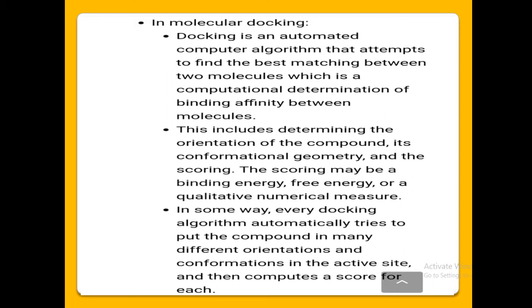This includes determining the orientation of the compound, its conformational geometry, and the scoring. The scoring may be a binding energy, free energy, or a qualitative numerical measure. So every docking algorithm automatically tries to put the compound in many different orientations and conformations in the active site, and then computes a score for each.